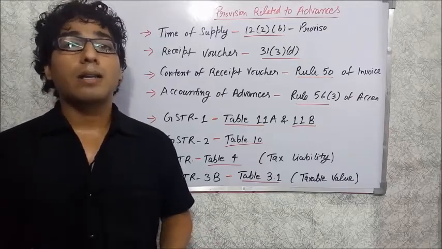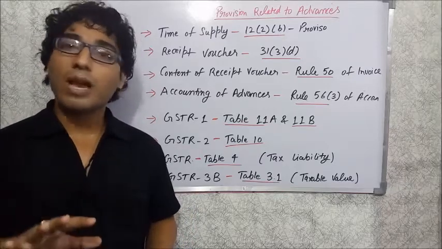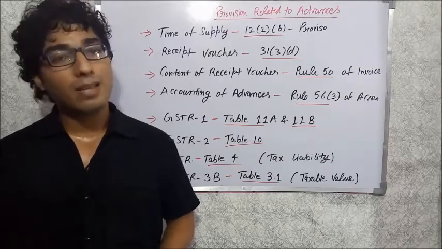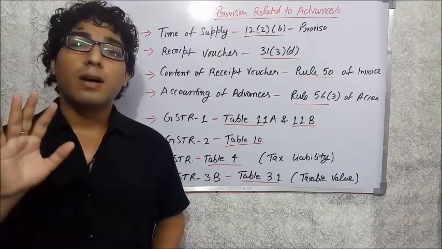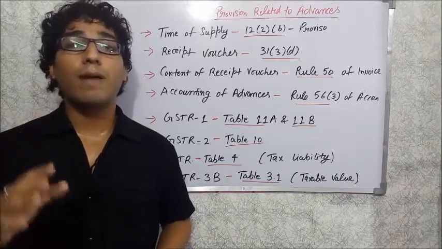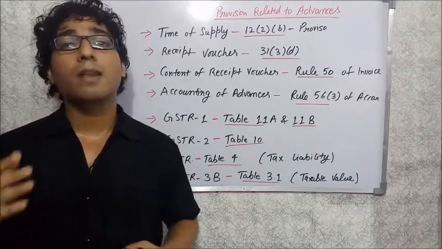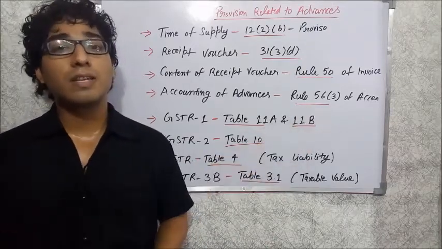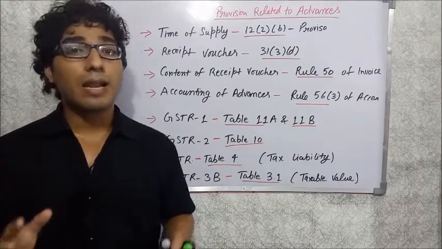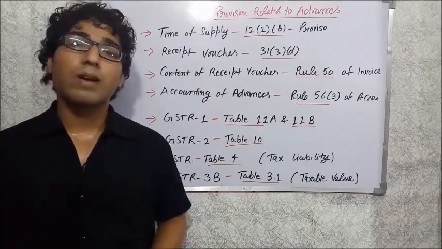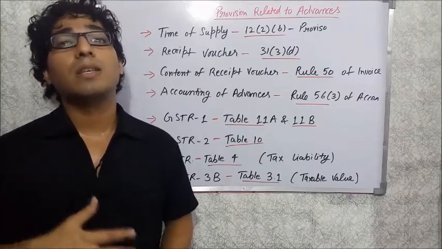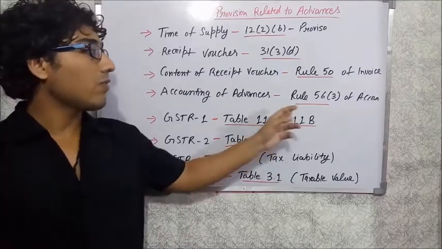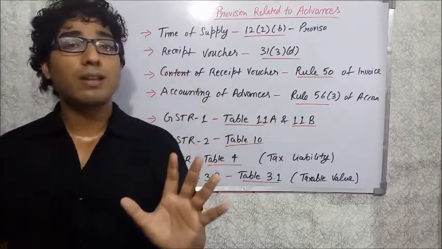Remember that the record can be maintained in Tally. You can open the advance ledger in Tally, which you already did, I think, before the GST. But for advances, remember that you now have to maintain the advance ledger clearly. Because there is a statutory requirement to maintain the record of the advances, you should clearly write some kind of narration so that you can identify how much advance is received, how much you adjusted out of those advances, and how much you paid. So that is a requirement relating to the provision relating to the advances.